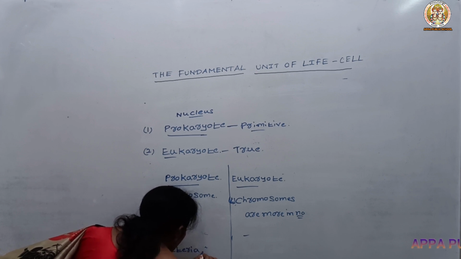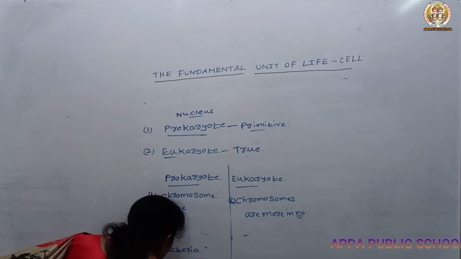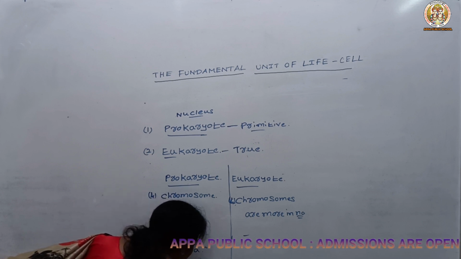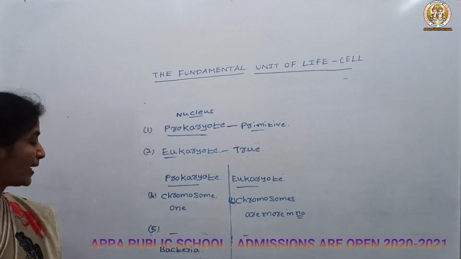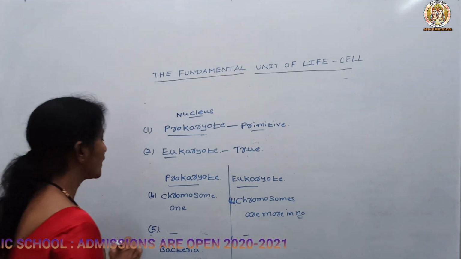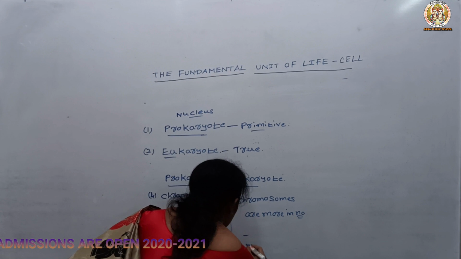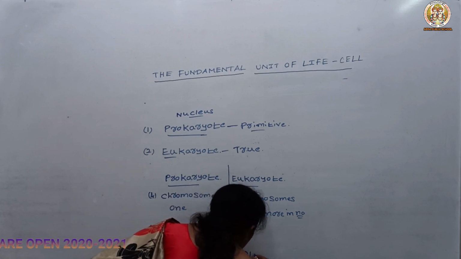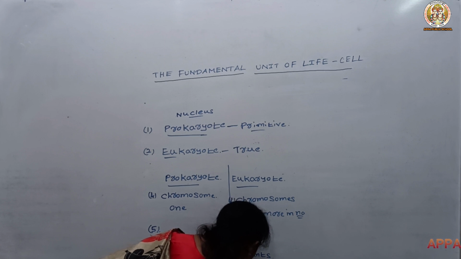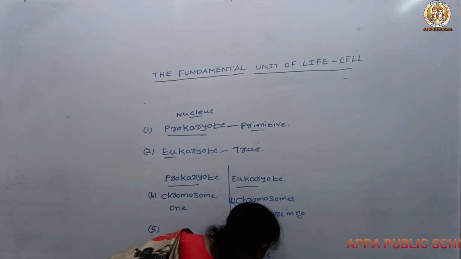The protozoans, for example amoeba, euglena, paramecium, all these will come under the prokaryote. And for eukaryotes, plants and animals are the examples.